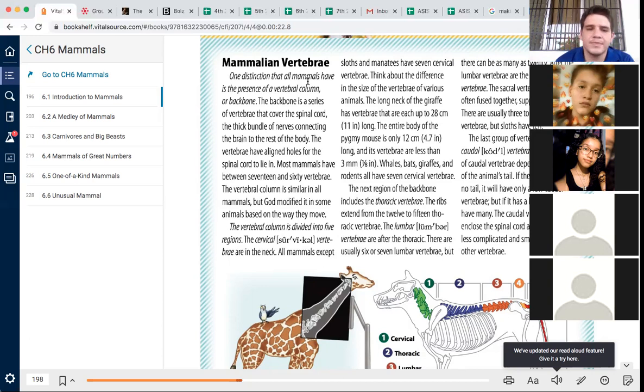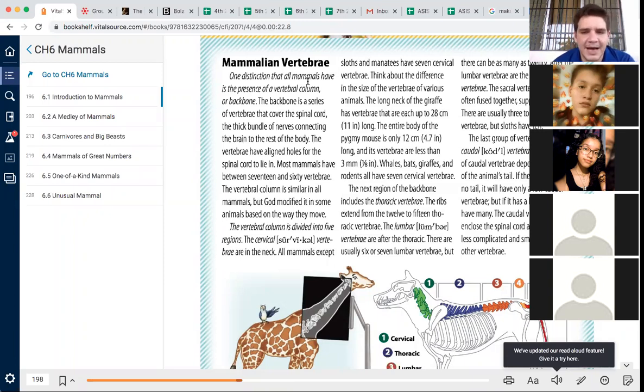The cervical vertebrae are in the neck. All mammals except sloths and manatees have 7 cervical vertebrae. Think about the difference in the size of the vertebrae of various animals. The long neck of the giraffe has vertebrae that are up to 11 inches, or 28 centimeters, long. The entire body of the pygmy mouse is only 12 centimeters long, and its vertebrae are less than 3 millimeters long. Whales, bats, giraffes, and rodents all have 7 cervical vertebrae.